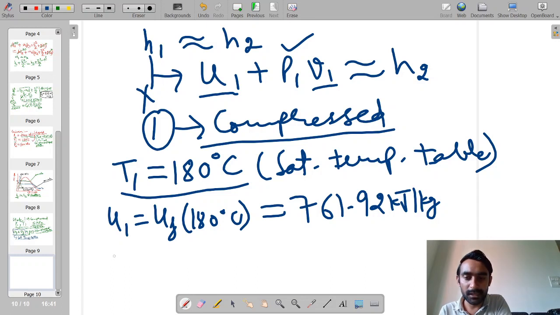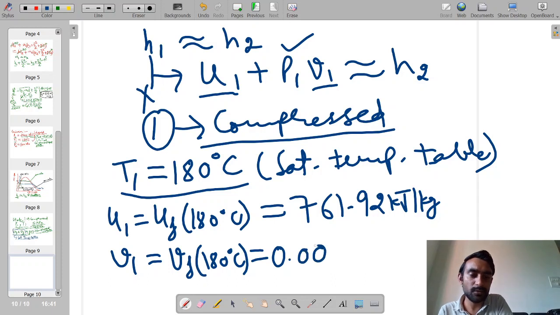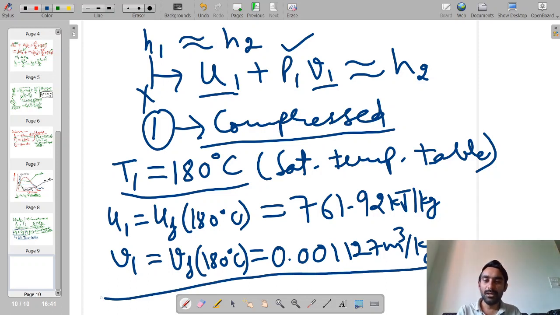And similarly, if you determine V1, which is equal to VF at 180 degrees Celsius, you will find that it is equal to 0.001127 meter cube per kg. So now U1 and V1 are known. P1 is already given in the question.